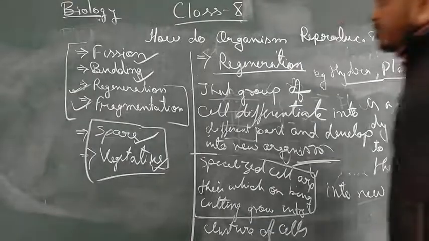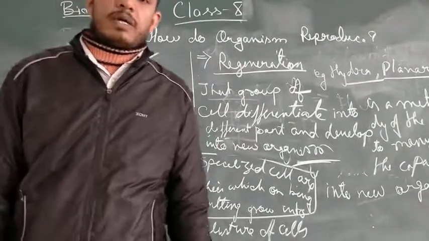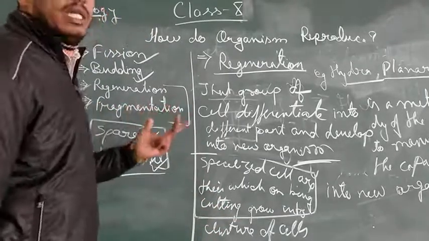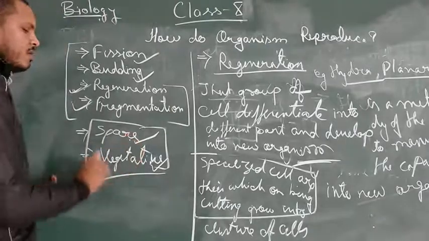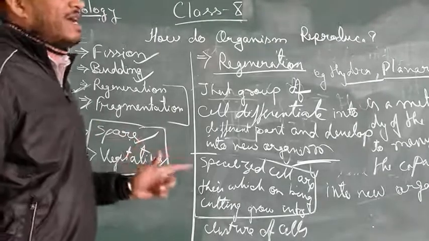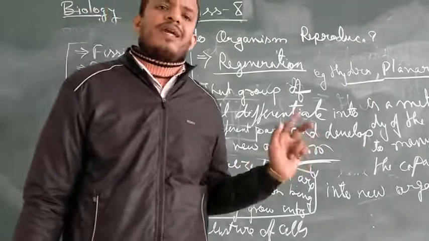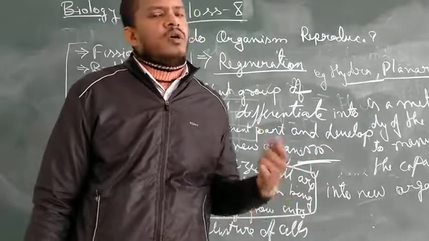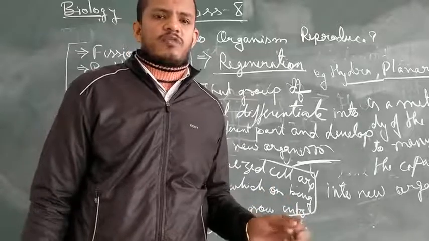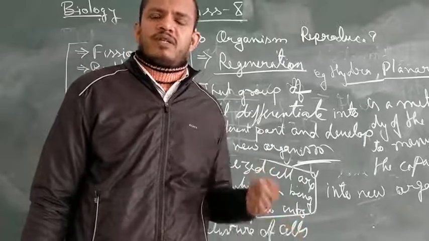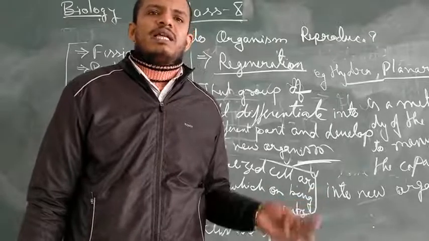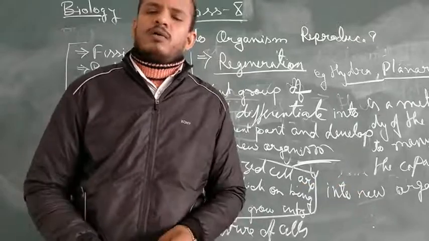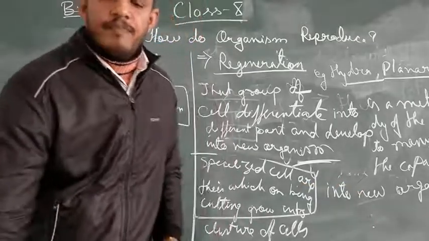So in today's class we are going to stop here, with regeneration and fragmentation. In the next class we will discuss spore formation and vegetative propagation, and with that we will be complete with the asexual mode of reproduction. After that we will enter the sexual mode of reproduction. First we will deal with plants, and do a detailed study of sexual reproduction in plants. Then we will go into animals, and so on. We will slowly move forward and complete this chapter.